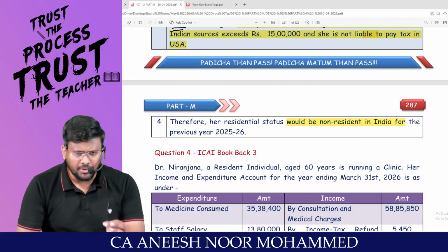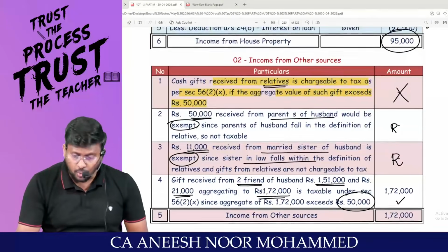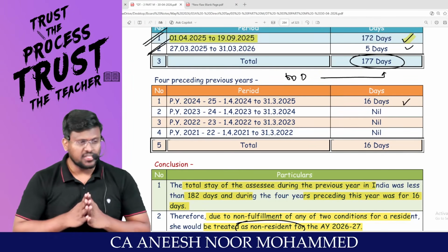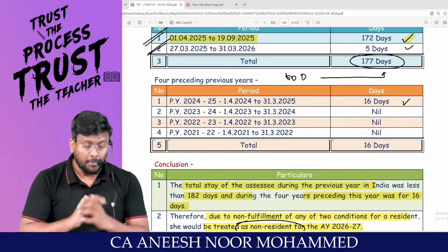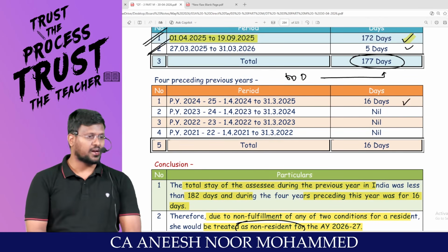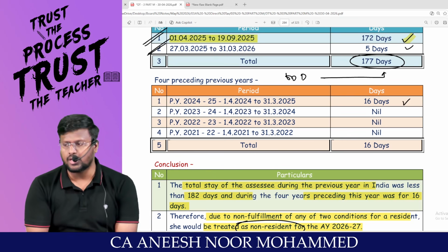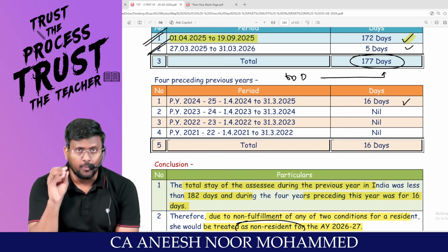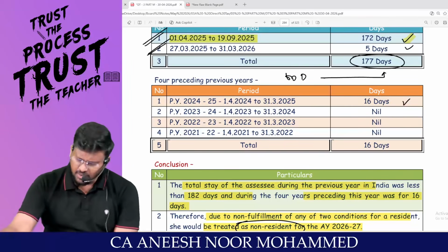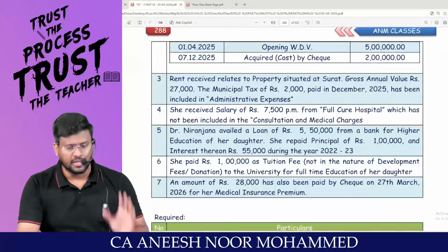Are you able to appreciate salary, house property, residential status, computation of total income, optional tax regime, default tax regime? My dear lovable students, we may talk for the last 1 hour, but look at the intensity of what we are talking about. How many provisions we are connecting, how many things we are recalling, how many dots you are able to connect matters a lot. I will be doing a sufficient number of questions for you to make you comfortable in the computation of total income.